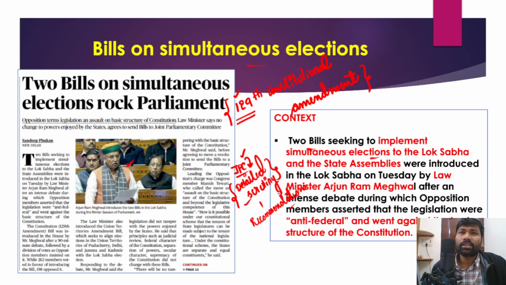Now why have the opposition political parties been strongly opposing the idea of simultaneous elections? Because they have been saying that it destroys federalism. Federalism is provided by the Indian Constitution itself, and it is also part of the basic structure doctrine. And apart from that, simultaneous elections mask the regional issues.